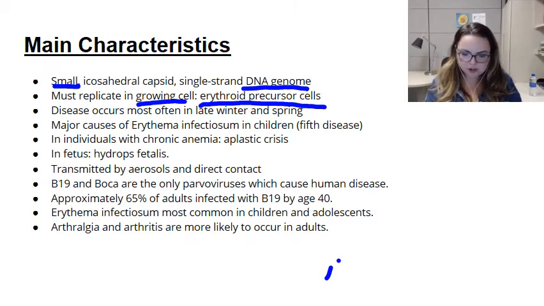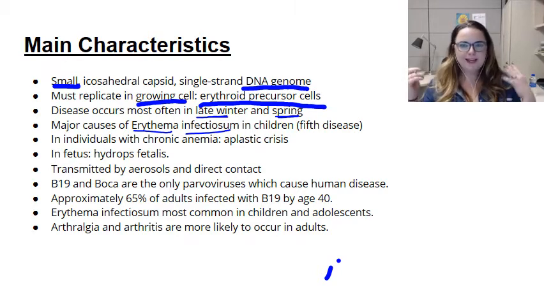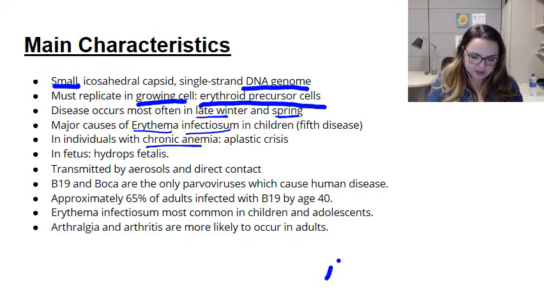Most of the time, we actually see disease with parvovirus in late winter and spring, so, times when people are still inside and around each other a lot. Okay. It is the major cause of erythema infectiosum, also known as fifth disease, slapped cheek, etc. Most of the time, it's fairly benign, unless you have a couple special cases. Obviously, anytime we have an immunocompromised individual, we worry about that. But really, in patients with chronic anemia, it can cause aplastic crisis.